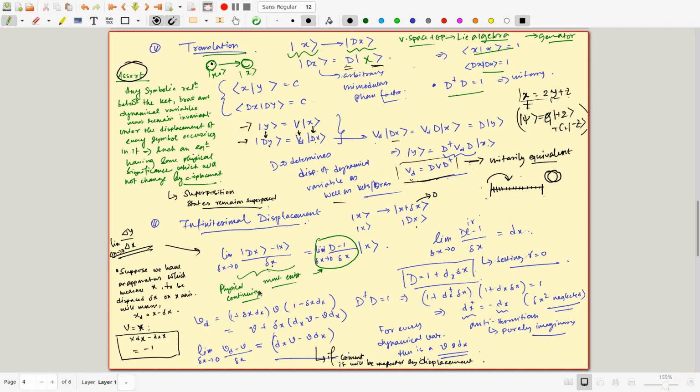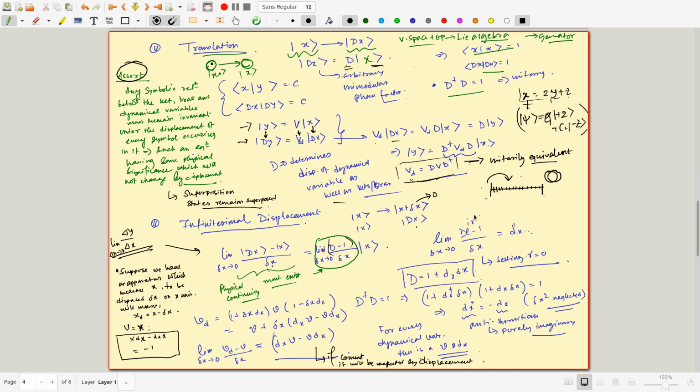Physical continuity tells you that if del x is actually equal to 0, you can apply the limit condition and that will give you 1. That is equivalent to doing nothing. So you can take out the operator d and write this as d minus identity, divided by del x, acting on this. This is an operator divided by a scalar, so the whole thing is an operator. You can think of it as an operator which acts on x to tell you what the change in x is.